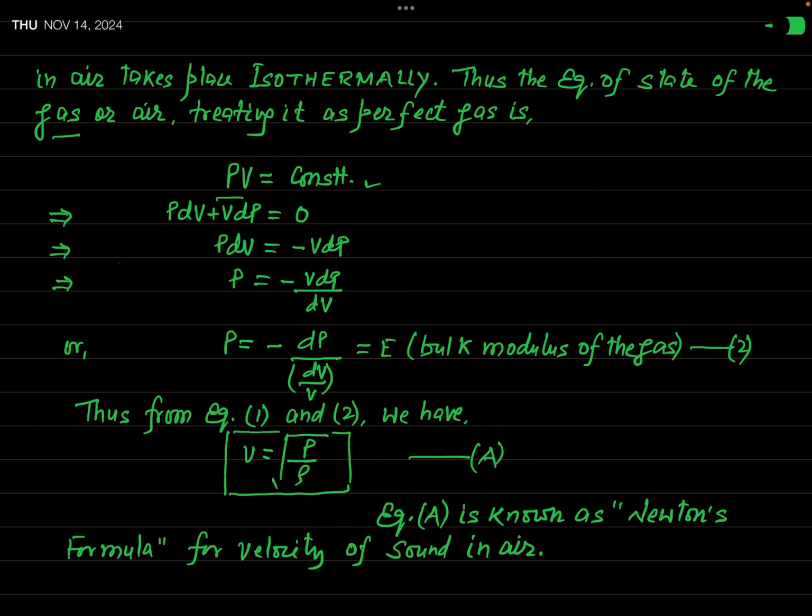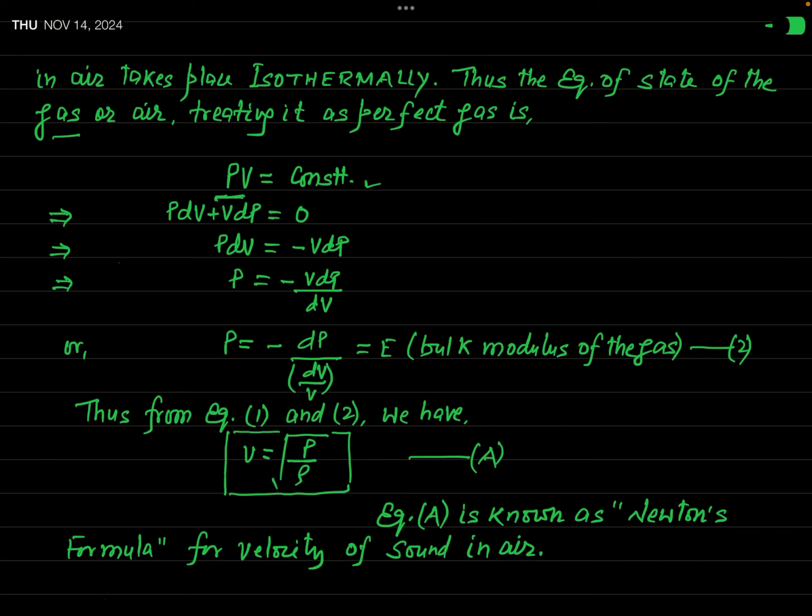Actually, this is Boyle's law. At constant temperature, the product of pressure and volume of the gas remains constant. Although pressure changes and correspondingly volume also changes, when pressure increases, volume decreases in the same ratio, and therefore this product PV remains constant.